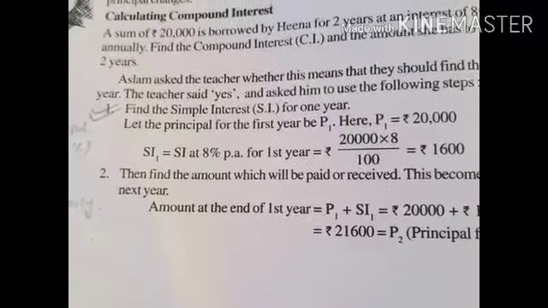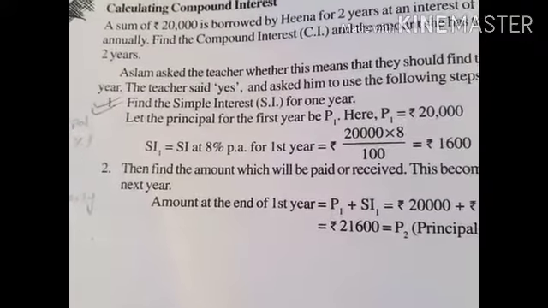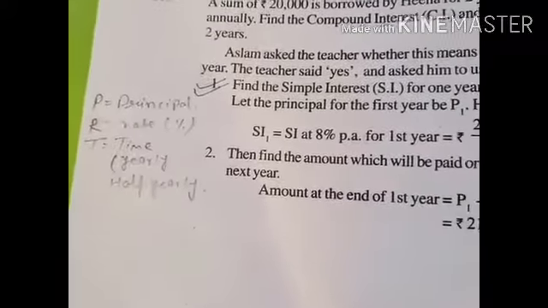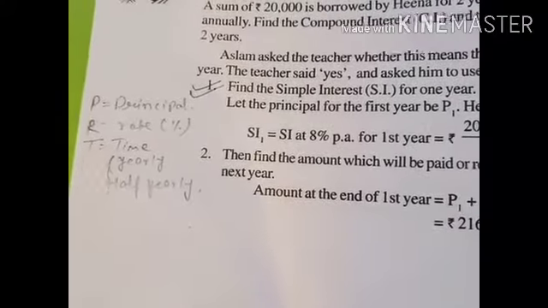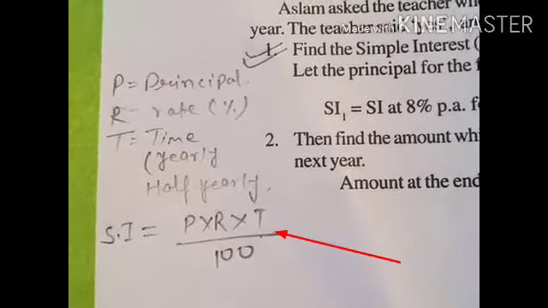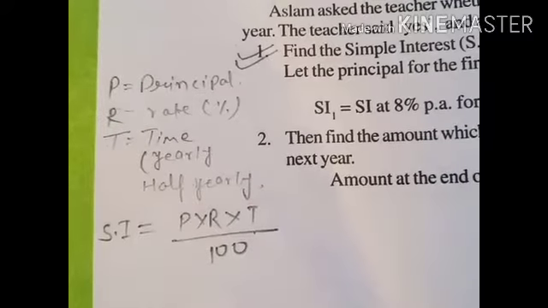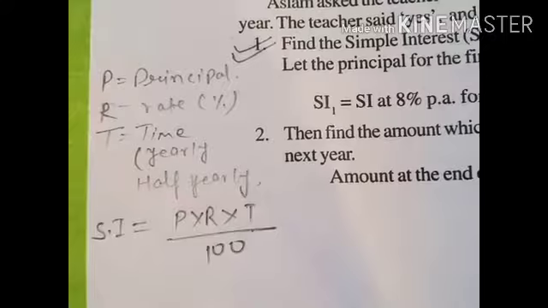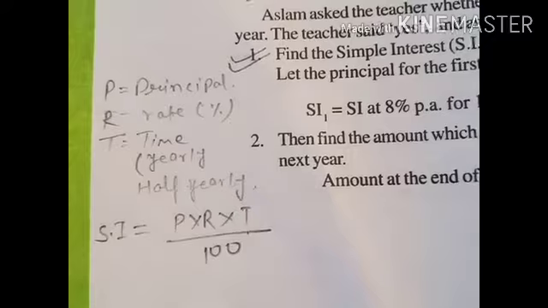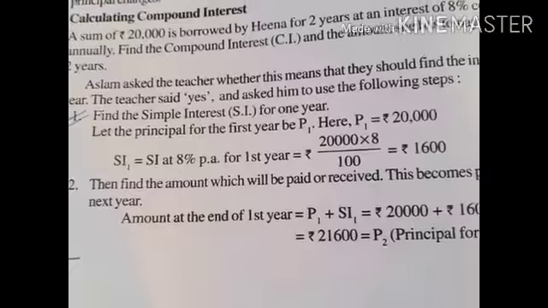The formula is P into R into T upon 100, where P is principal, R is rate, and T is time. Time can be yearly or half yearly, so we have to calculate the time if it is given month-wise or half yearly. So let's complete this one.